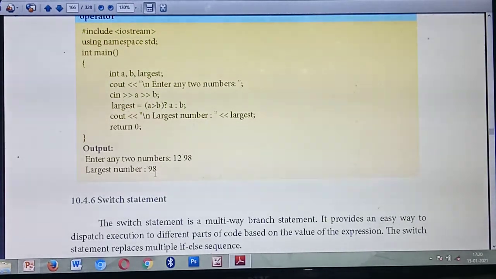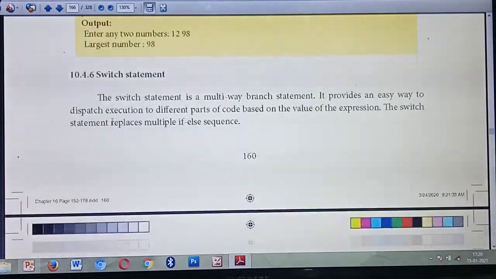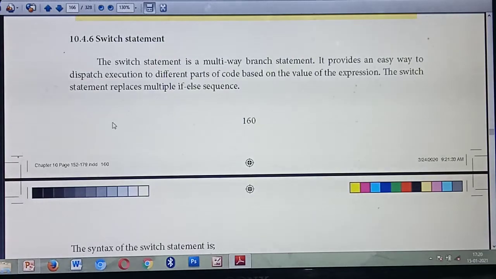So each and every program is very, very important. Okay. So next topic is the switch statement. This is also a very, very important question. So nested if, then else-if ladder, then conditional operator or ternary operator, and switch statement. These four questions are very, very important. Again and again I am telling you, you can expect any one of these questions. Mostly they will ask for 3 marks, sometimes for a 5 mark question. If they ask a 5 mark question, you should explain with a program.